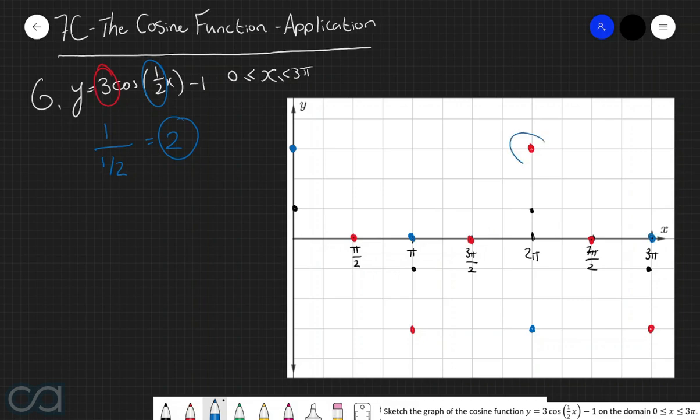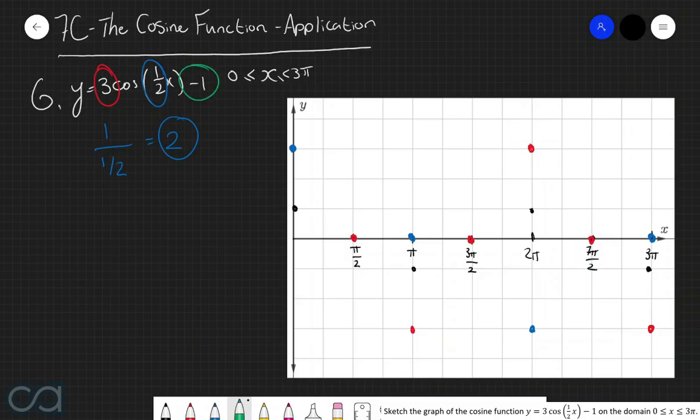Now, what we'll notice about this point here, and this point here, is that if we double their x coordinates, they're actually going to go outside of the domain that we've been given. And so given that, we're not going to worry about transforming these 3 points anymore because they're going to lie outside of the domain that we want to sketch the graph for.